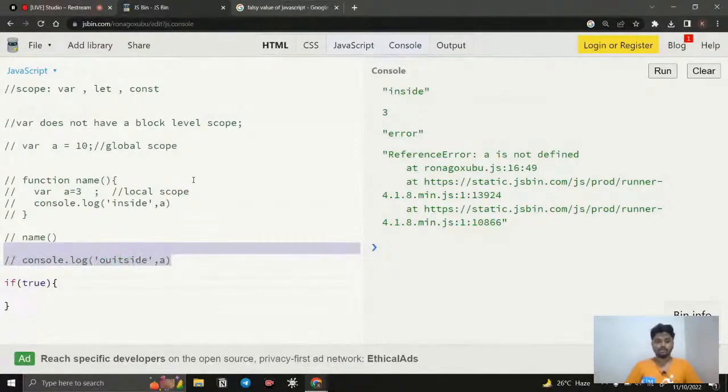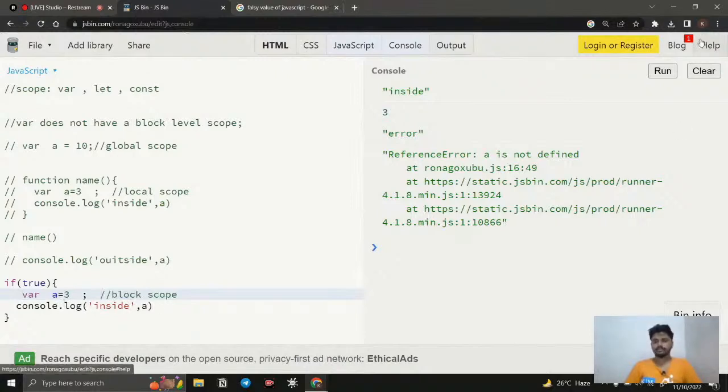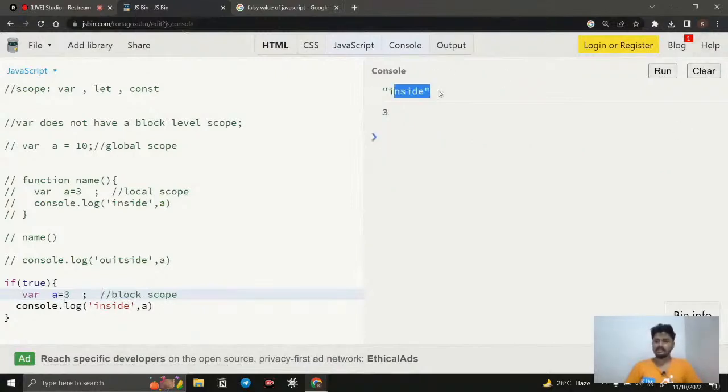The same thing I'm going to do. I'm just going to copy it and paste it here, and I uncomment it. Here I say local inside, block level, and you can notice that var a is equal to 3 and console.log inside a. If I clear and run it, of course it is working, a is equal to 3 and inside it is working, right?